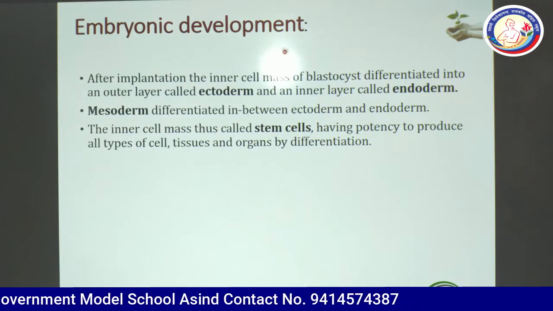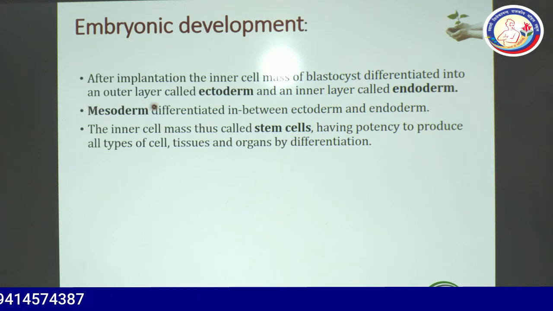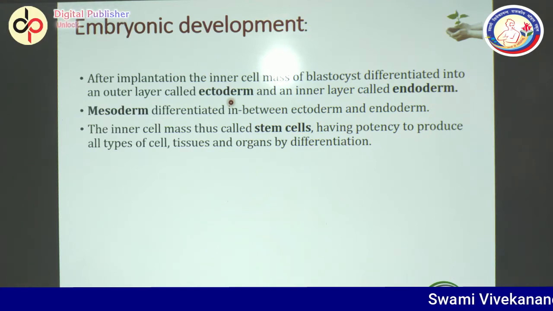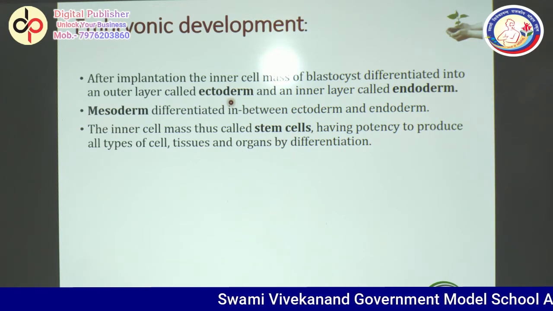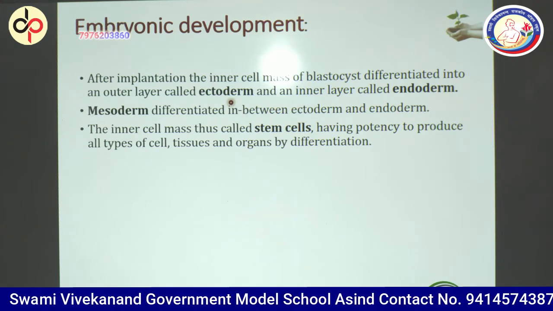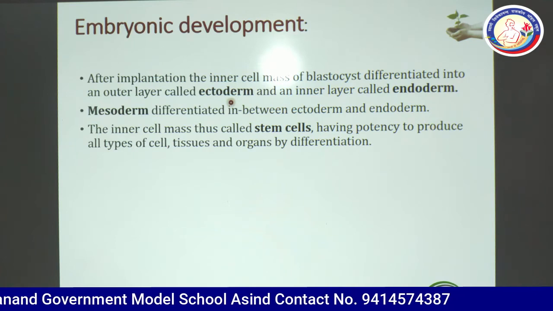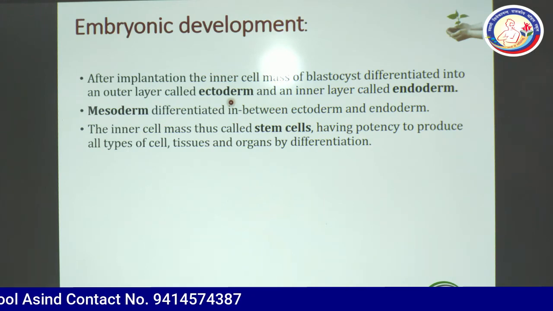Next is embryonic development. After implantation, the inner cell mass of blastocyst differentiated into an outer layer called ectoderm. So what will you see in the process of gastrulation? First of all, outer layer will form the ectoderm and the inner layer will form the endoderm. You can see ectoderm and endoderm. These are the germinal layers of the animal. In class 11th, I have discussed the classification based on number of germinal layers, diploblastic and triploblastic.